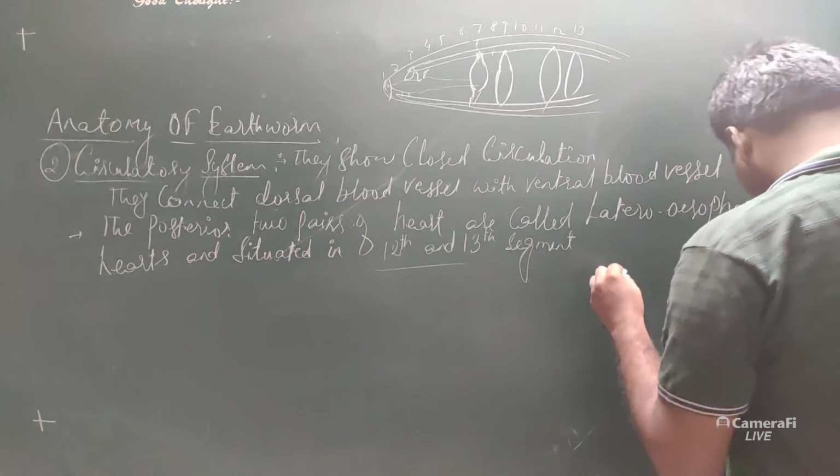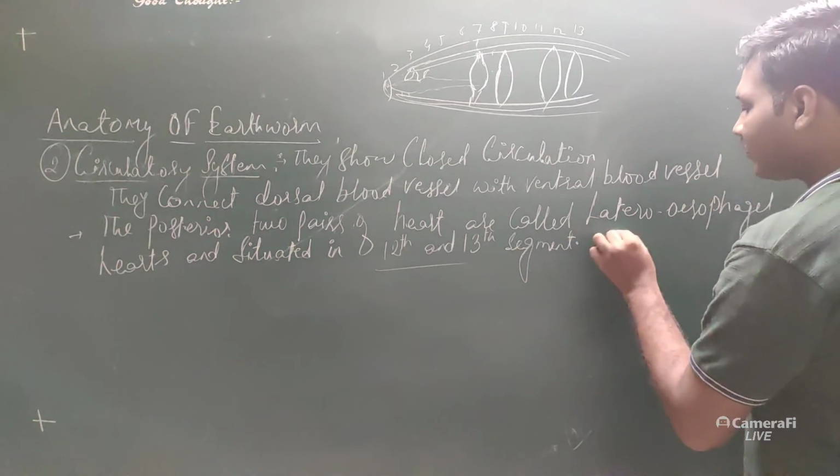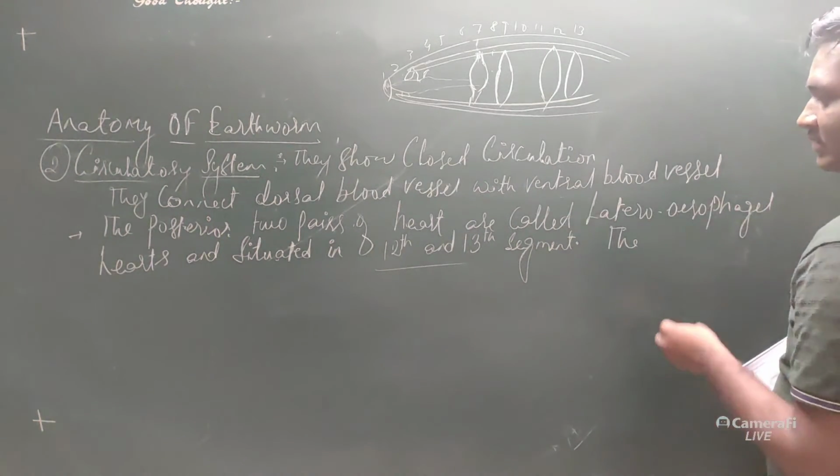Next, who are they, the ventral blood vessel or the heart?